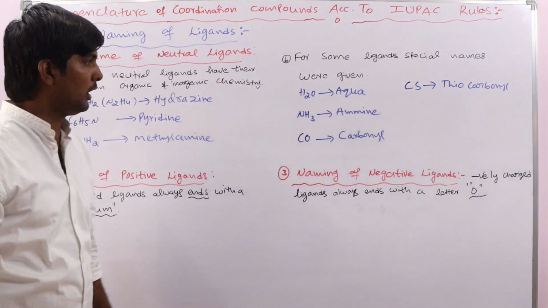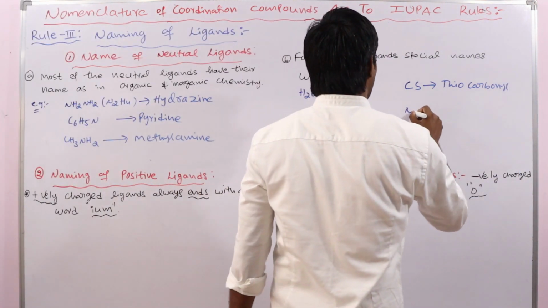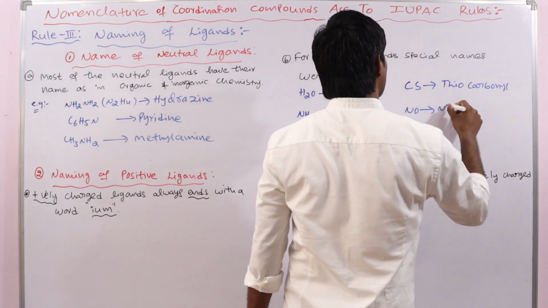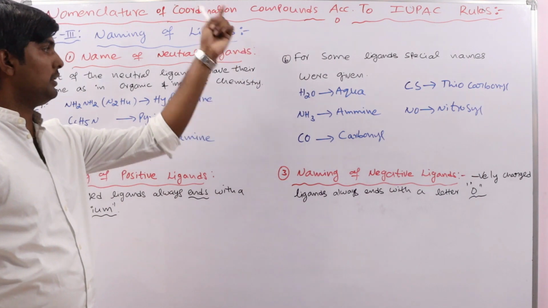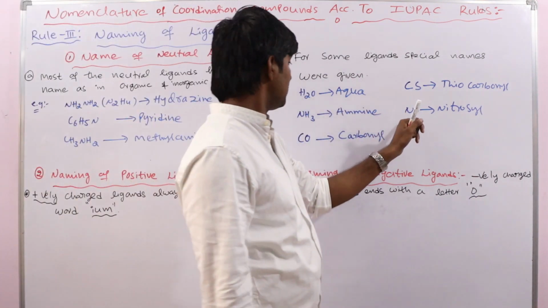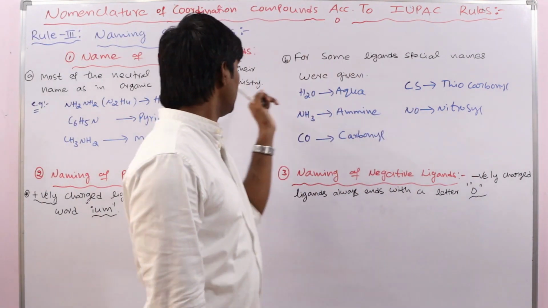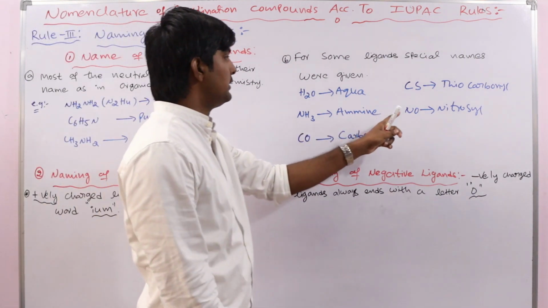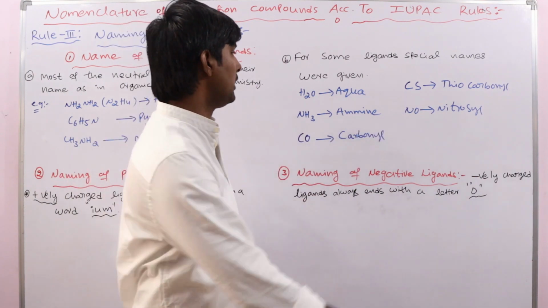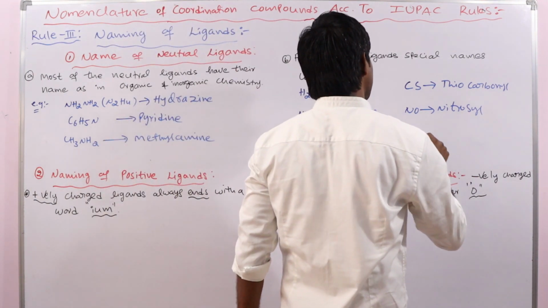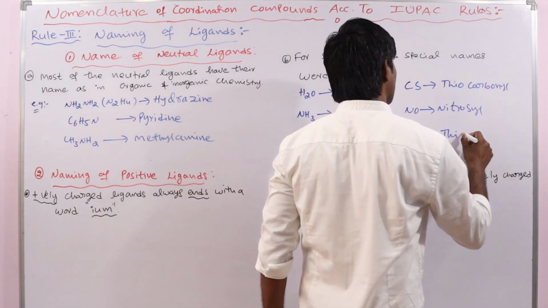NO, nitrosyl. Okay, but its name in the case of organic or inorganic chemistry is nitric oxide or nitrogen monoxide. Okay, and in the same way NS, thionitrosyl.